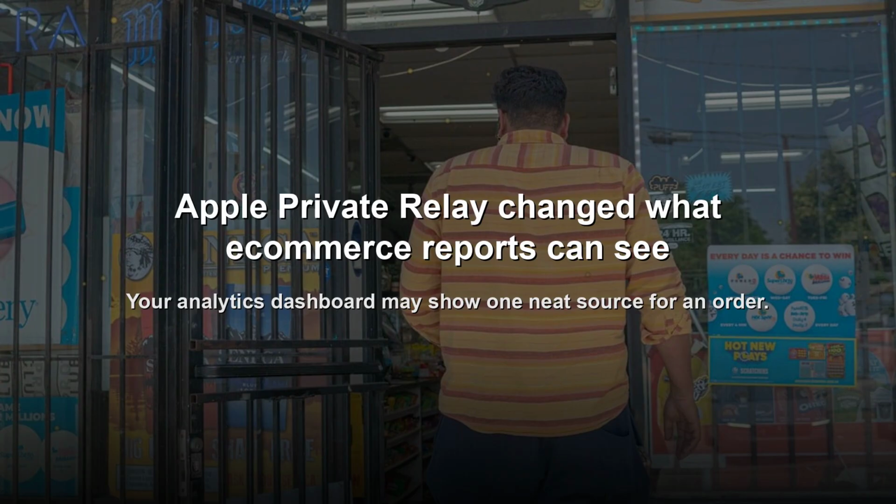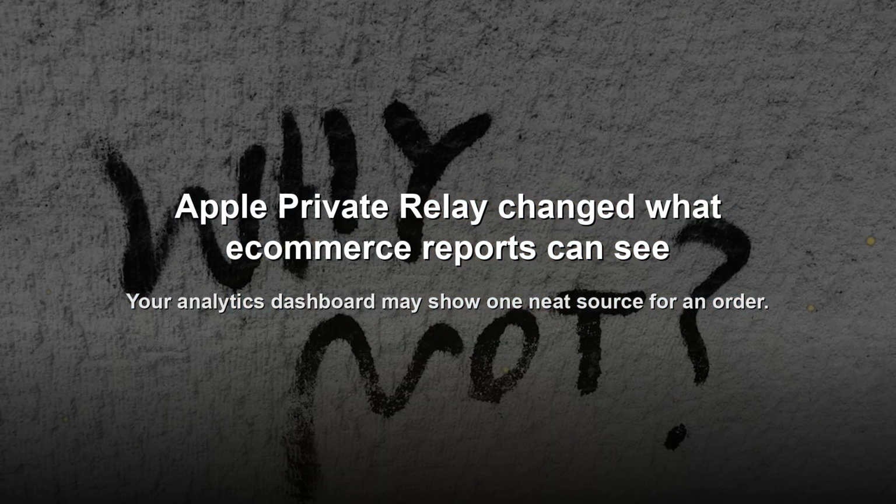Private Relay makes individual channel labels less certain. Referrer behavior depends on Safari settings and the destination site. A referral can remain visible in one situation. It can disappear in another. That means treating every Safari visit as anonymous creates a different error from treating every recorded referral as complete.